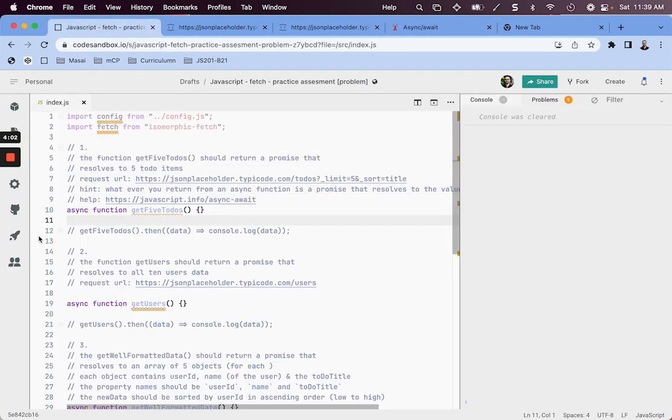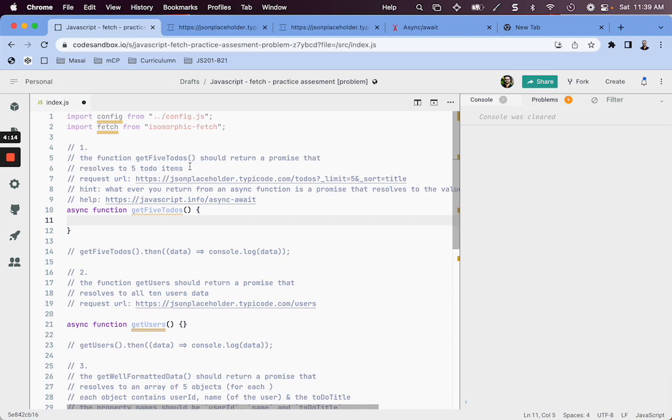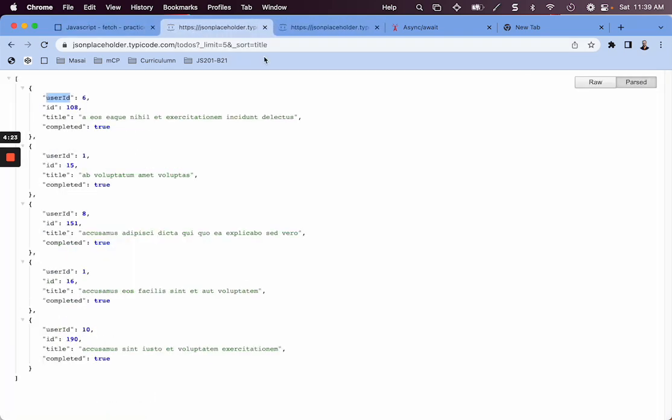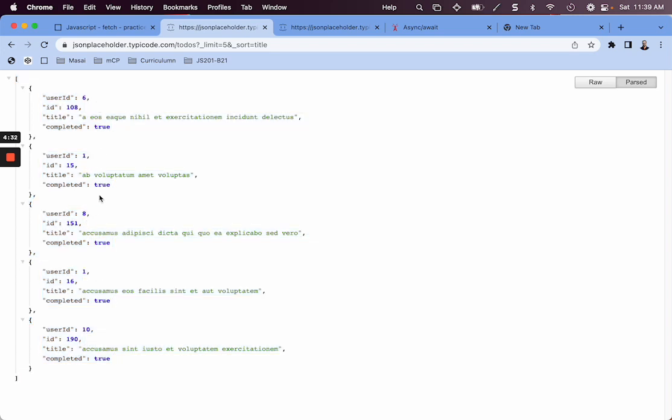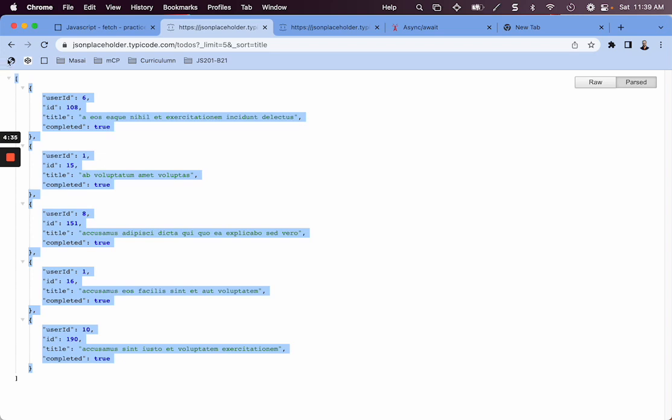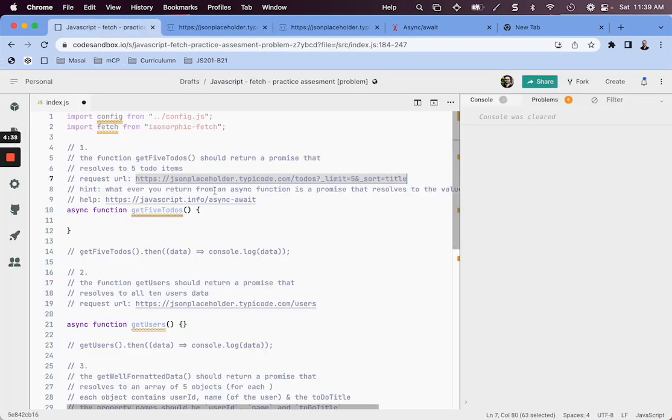Yeah, coming back to the problem, the function get5Todos should return a promise. Again, since it's an async function, it will always return a promise, so we don't need to worry about that, which resolves to 5 to-do items. So let us check what this actually returns. Okay, so here we can see that this already returns 5 to-do items. Two are of user 1, 1 of user 6, 1 of user 8, 1 of user 10. So total 5 to-do items. Okay, and then yeah, so that is the only thing, right?